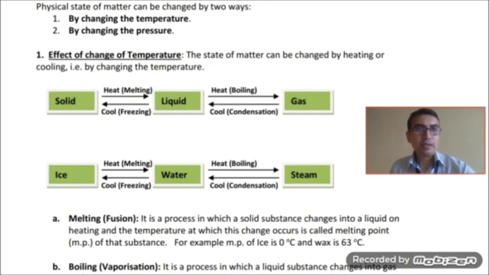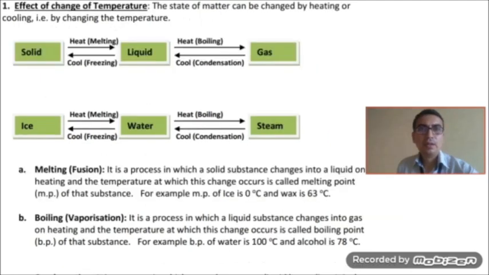The state of matter can be changed by heating or cooling, that is, by changing the temperature. Either we will heat the substance or we will cool the substance. As you can see, the relationship diagram of three forms of matter: solid, liquid and gas. You can see here, when we supply heat to a solid, it changes its form to liquid and the process is called melting. When we supply heat to a liquid, it changes its form to gas and the process is called boiling.